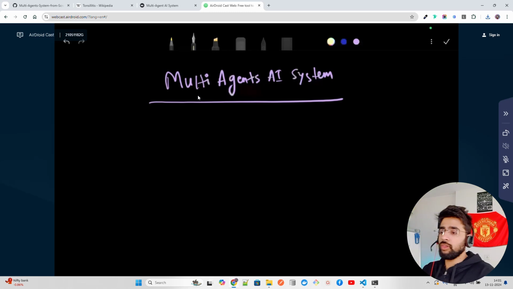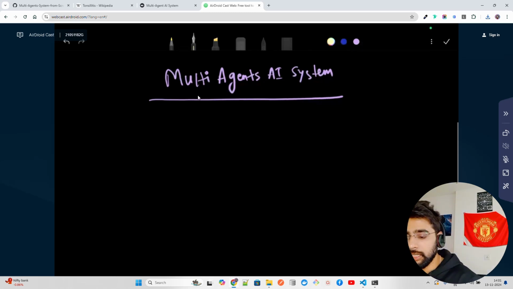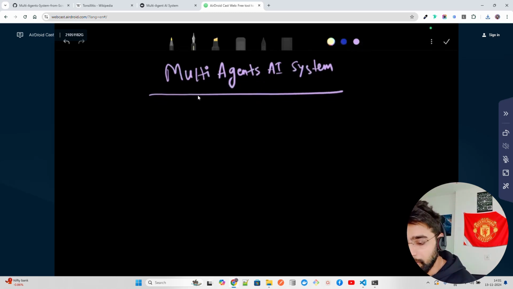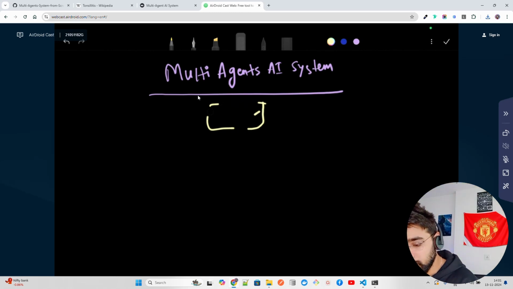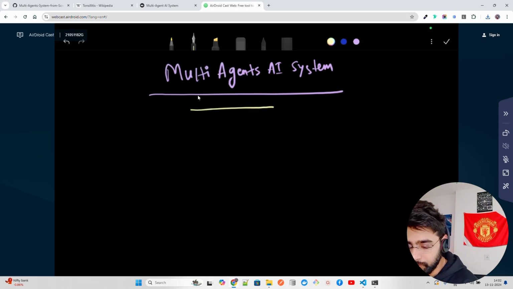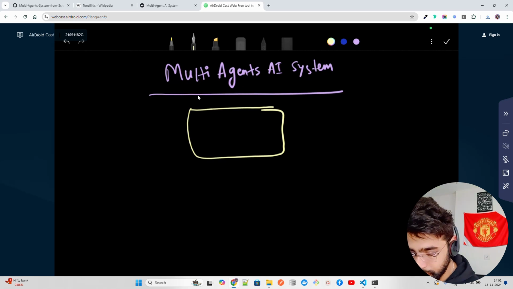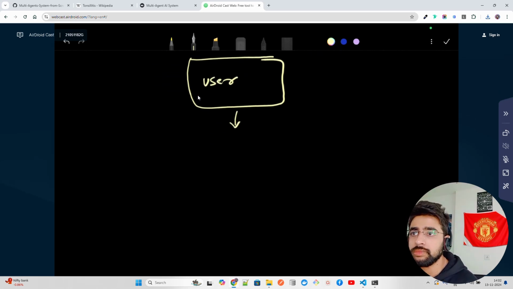Now if you look at a multi-agent AI system, if you want to understand the flow a bit, okay, so we have a user. Now the user interacts via the Streamlit app.